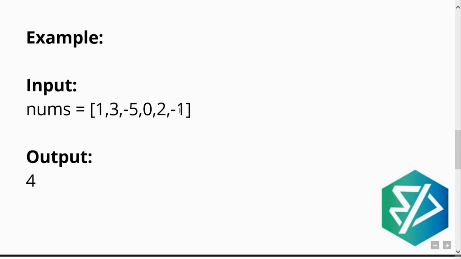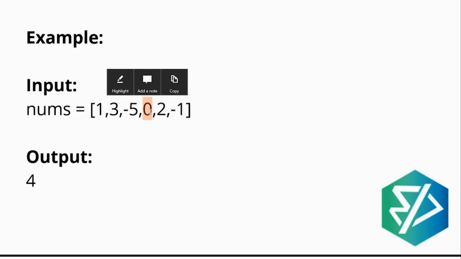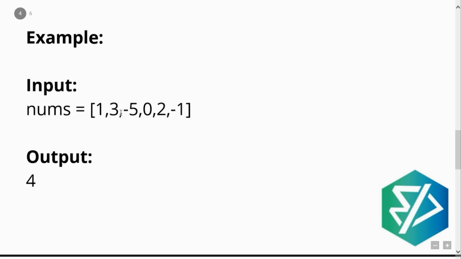Others are negative numbers, which are -5 and -1, and 0 is also present. 0 is neither positive nor negative, so that is why we don't count it in positive numbers. So after 1, 2, and 3, the next positive number is 4. That is why the output is 4.